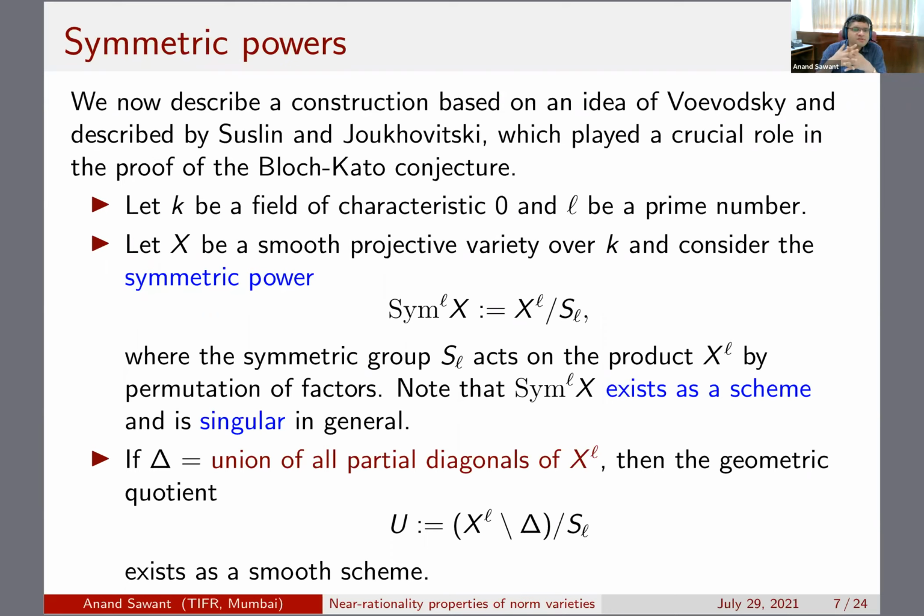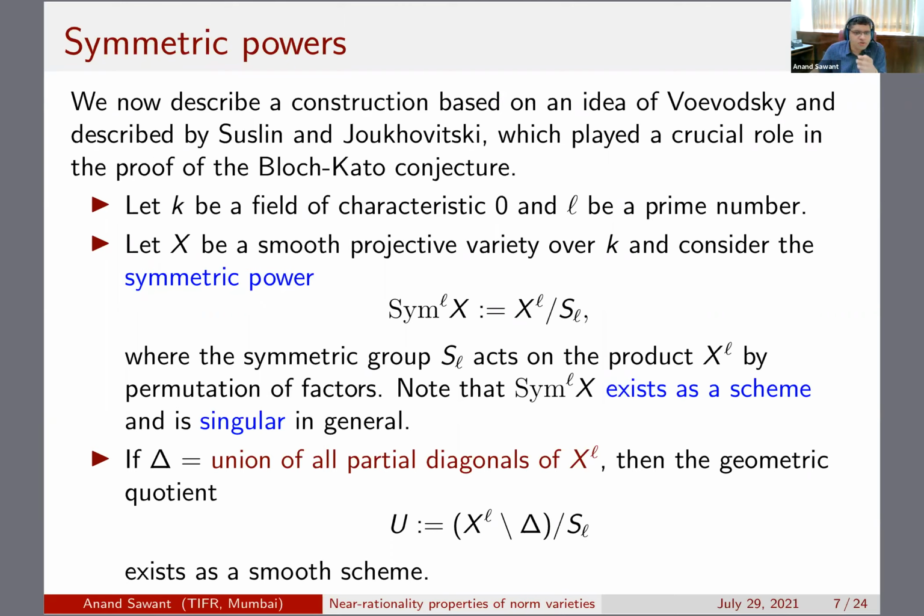The singular locus is the union of all partial diagonals. It's clear what we mean from this, and if you throw this out and take the quotient, then the quotient exists as a smooth scheme. Okay, so this is about symmetric powers.